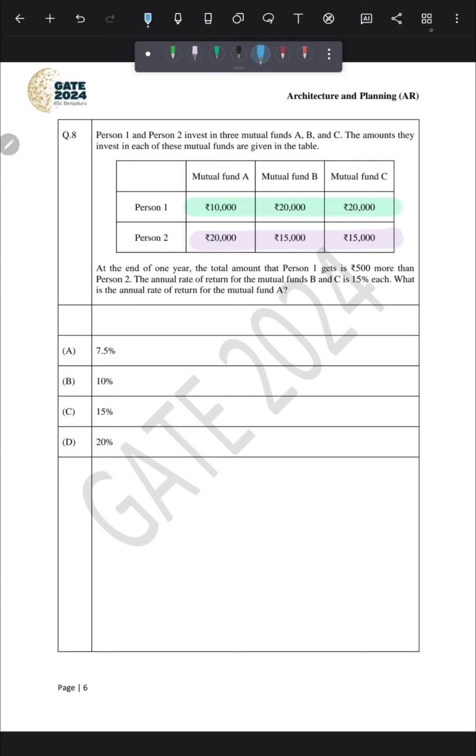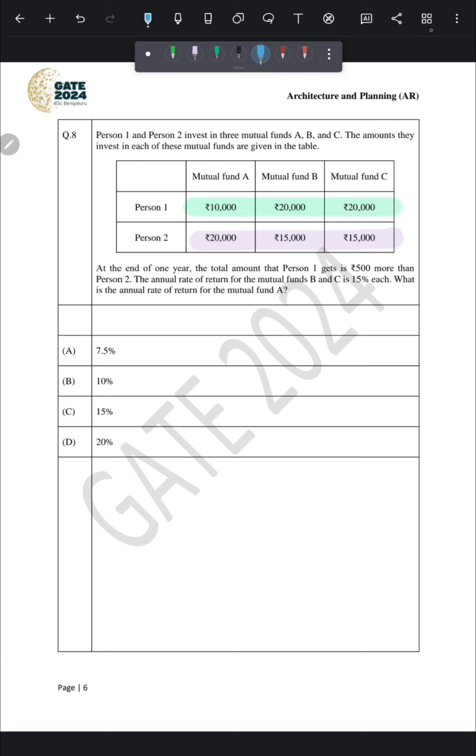So annual rate of return for mutual fund B and C is 15% each. So person 1 will get 15 upon 100 into 20,000 from mutual fund B. So on solving this, we will get rupees 3,000.